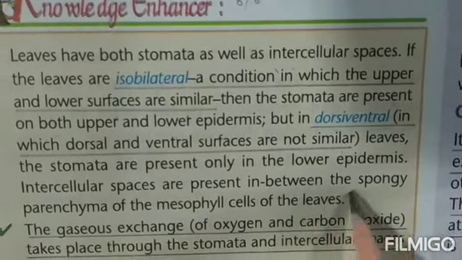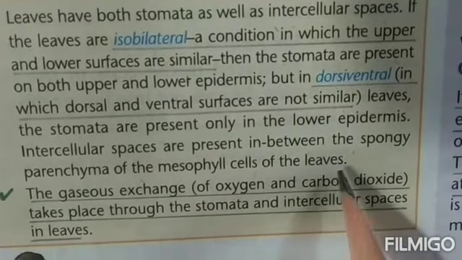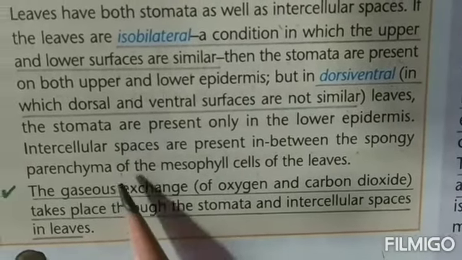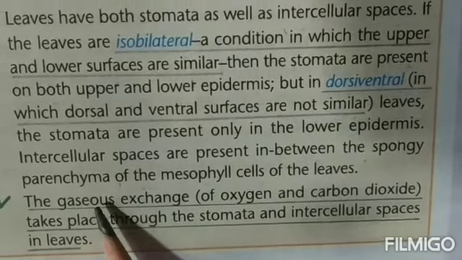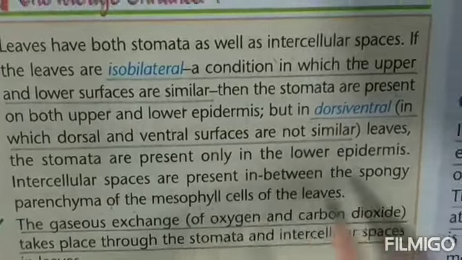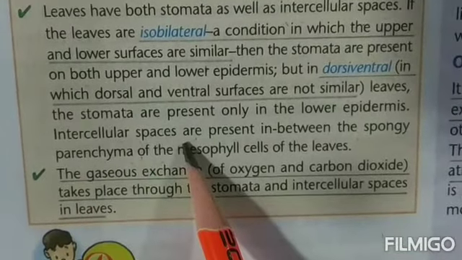Intercellular spaces are present in between the spongy parenchyma of the mesophyll cells of the leaf. Now these cells, you have already seen, the parenchyma cells, in the chapter that we had done last, that was photosynthesis. There is the structure of a leaf given. Over there you have seen this. So in between the cells, whatever places are present, those are known as intercellular spaces.